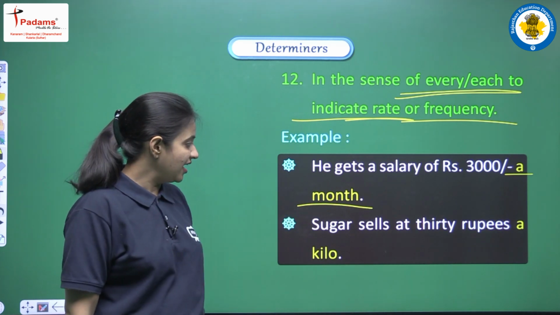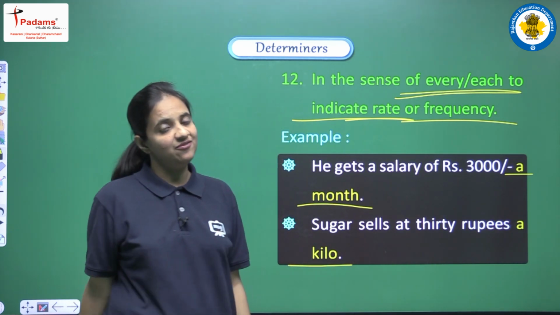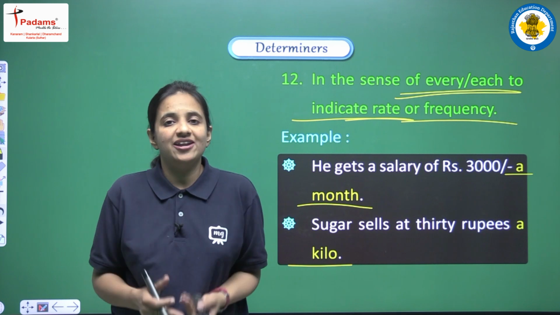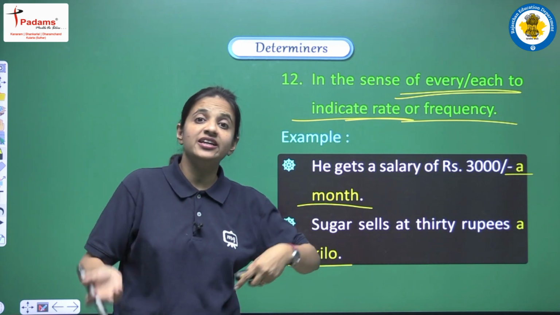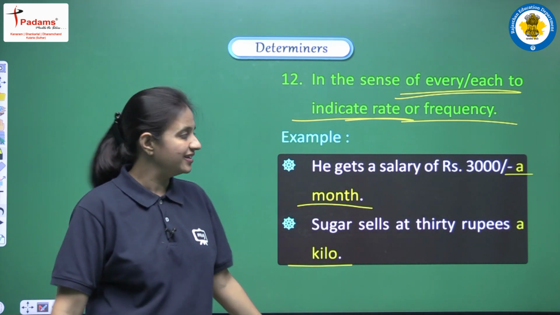One more example we are having: sugar sells at 30 rupees a kilo, right? Again we are talking about frequency, and we are trying to say this thing, that each kilo, okay? And in this sense we can use a or an as articles.